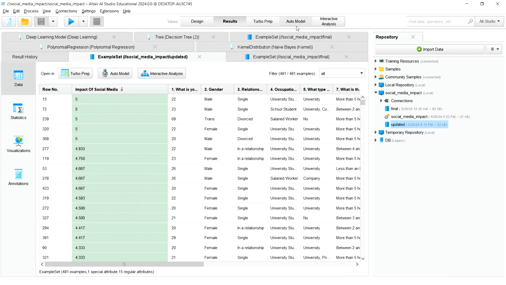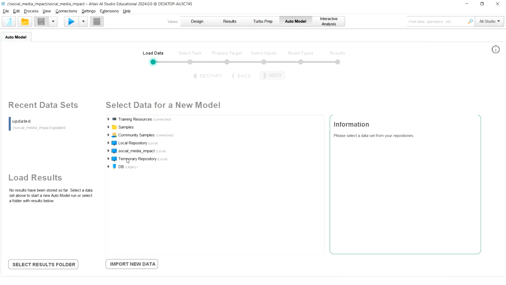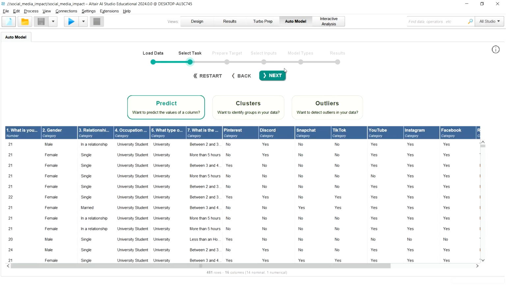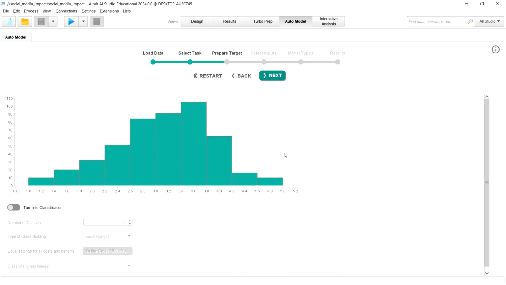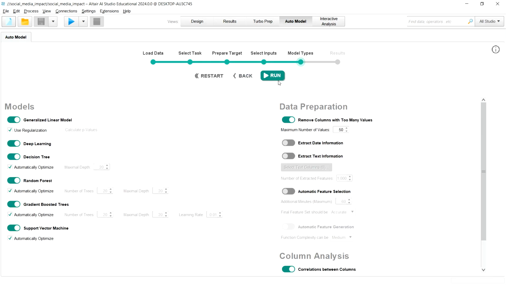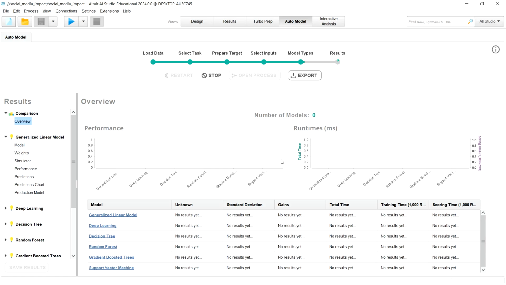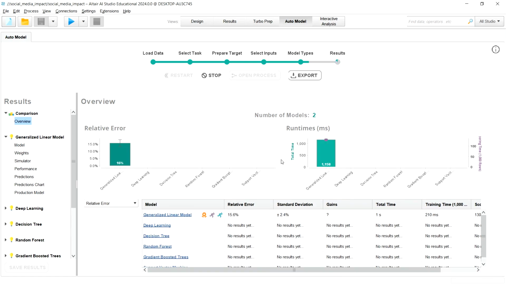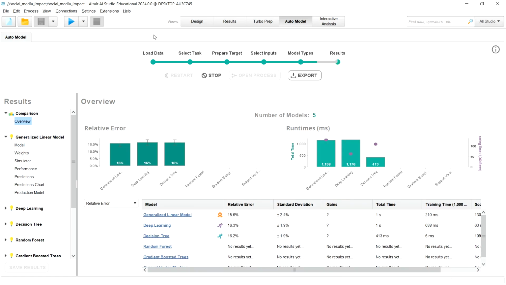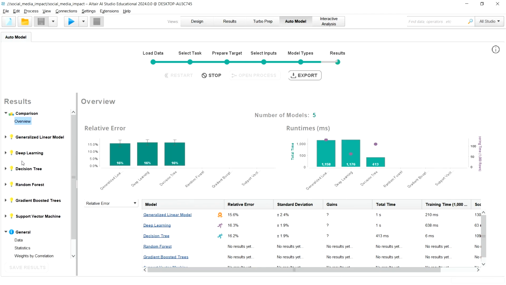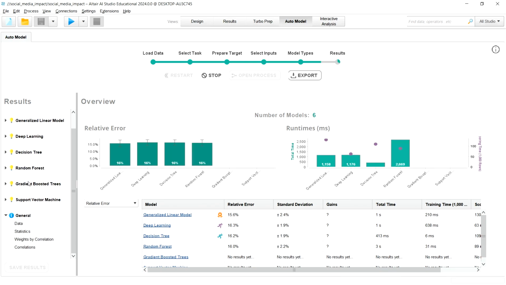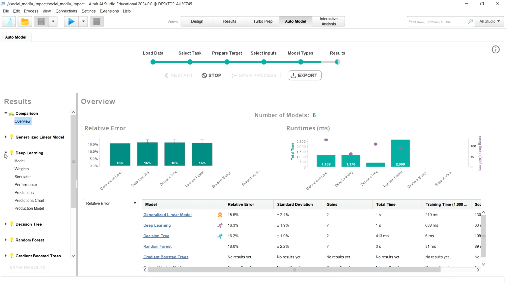Now if I put this CSV over here and do the prediction, we can see the predicted values coming out of the software, as we have the generalized linear model, deep learning model, decision tree, random forest, support vector machines, and gradient boosted trees. I would like to show one of the examples.